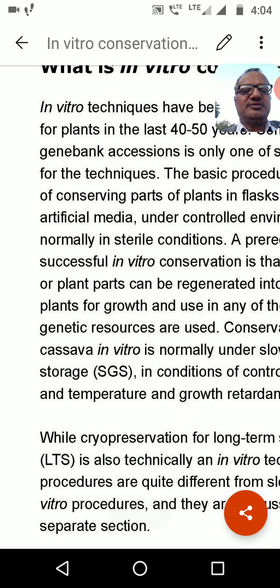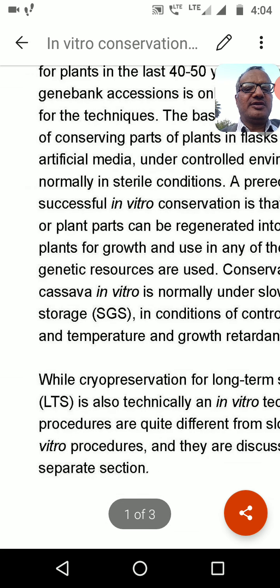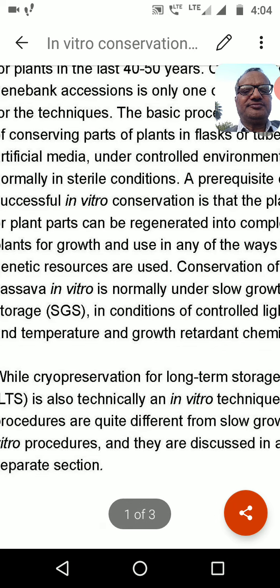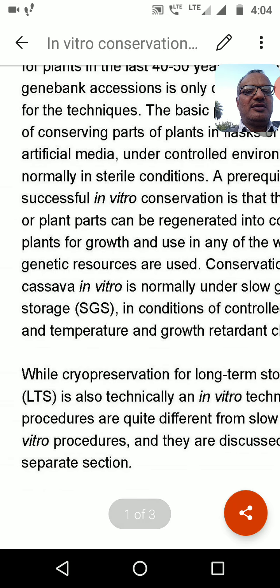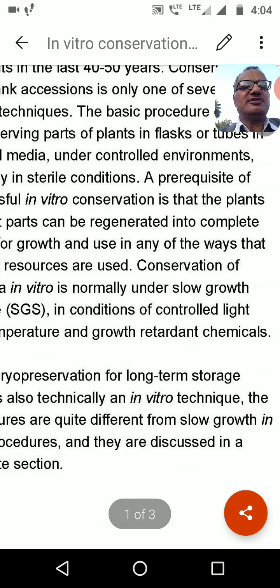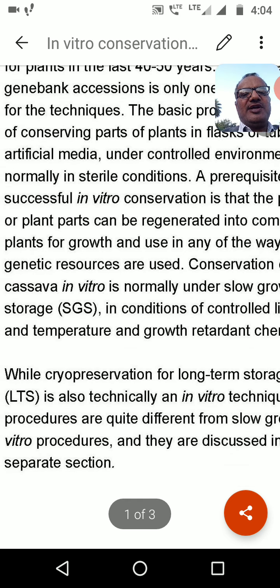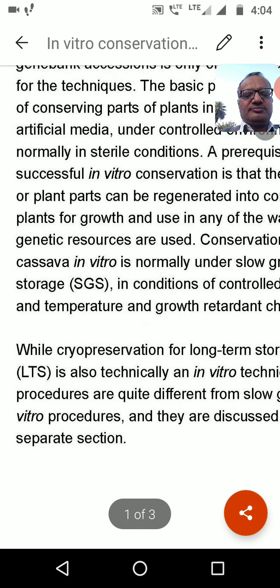So this way of conservation is very fast, in controlled conditions, by controlling pressure, humidity, temperature, the culture medium, the light, or other chemicals we provide for the plant part or the tissue.